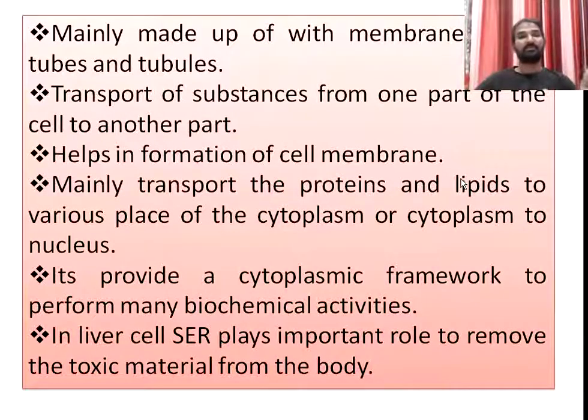These proteins and lipids are not produced at the cell membrane, but at the ribosomal site or endoplasmic reticulum site. The produced proteins and lipids are transported from one place to another in the cytoplasm, or from cytoplasm to nucleus, or nucleus to cytoplasm. The ER is mainly involved in this transportation.